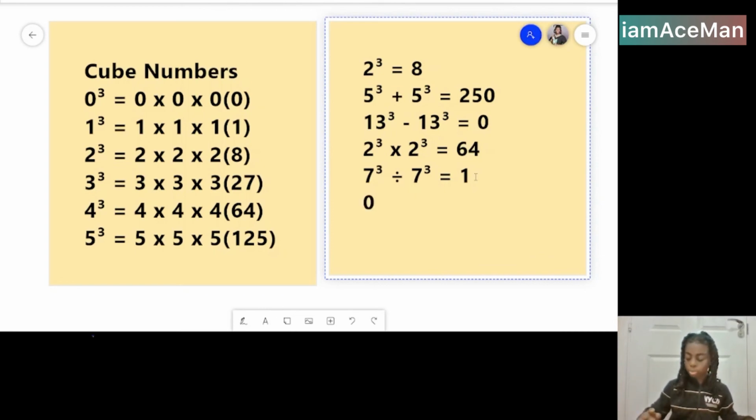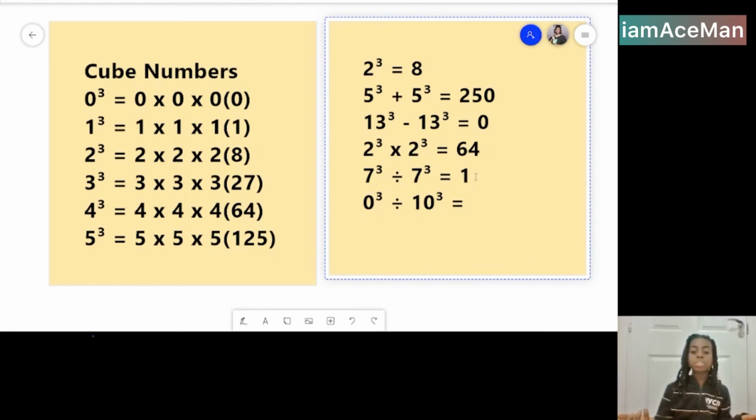But a bonus question is, what is 0 cubed times 0 cubed divided by, let's say, 10 cubed?